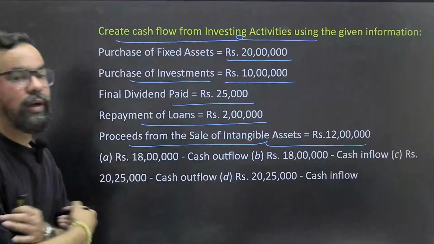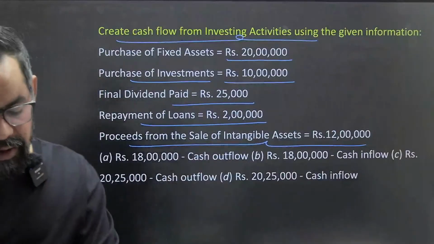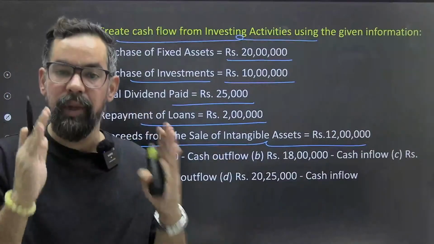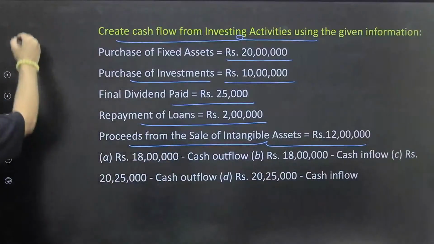So what will be your correct answer? If you answer, you'll get a 1 mark question. Okay, come on, tell me what will be the correct answer, guys. So from the cash flow statement, there is one question around pairing. You have to match, they can ask you, let's say this is the chart.